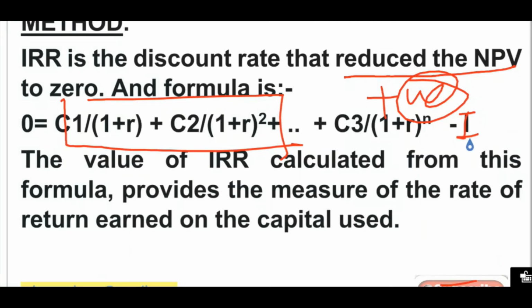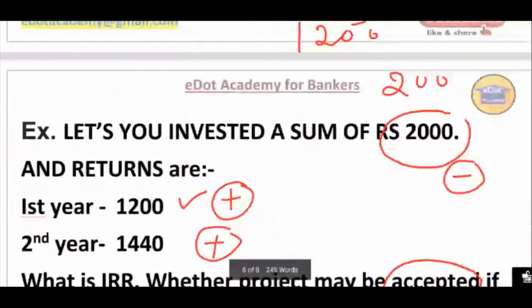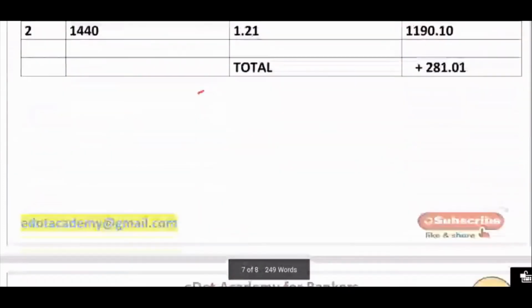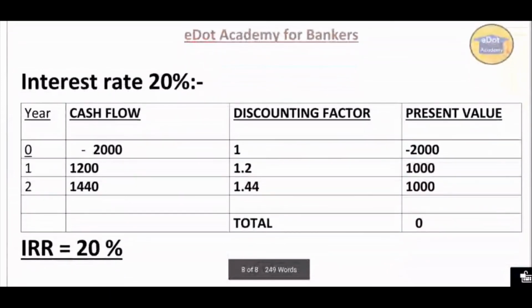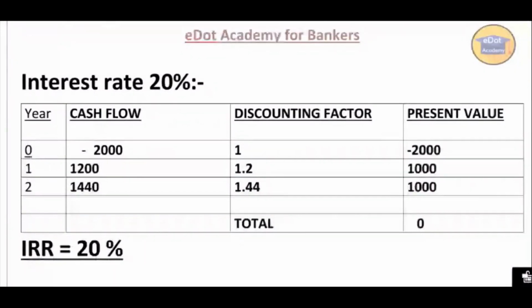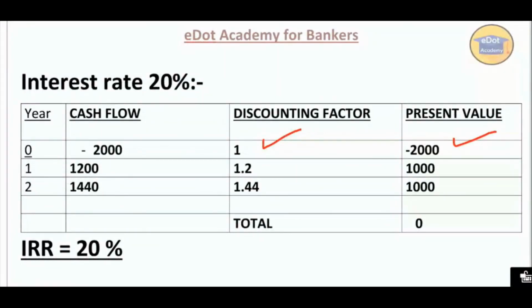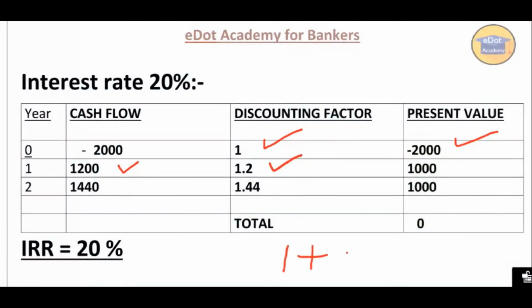Now we have taken the rate of return as 20% and calculated here. Let us see what value we are getting. Once again, for the 2000 rupees the discounting factor is 1, so we are getting minus 2000 rupees here. For the 1200 rupees the discounting factor is 1.2. Why 1.2? Because 1 plus 20% is nothing but 1.2. So 1200 divided by 1.2, we are getting 1000 rupees.